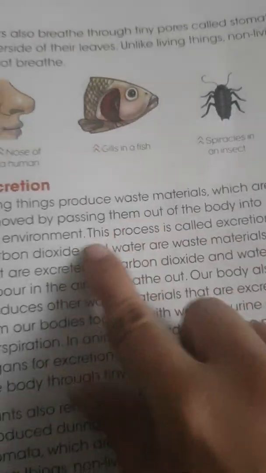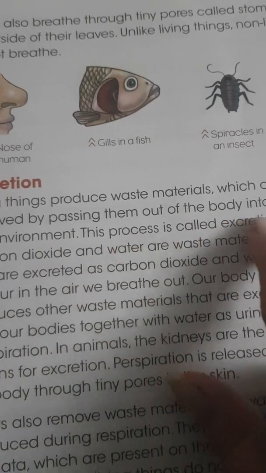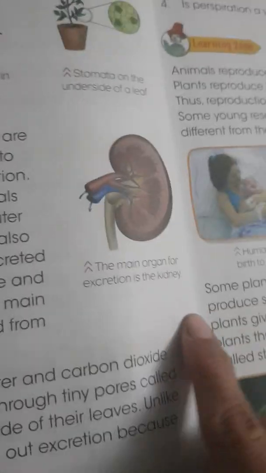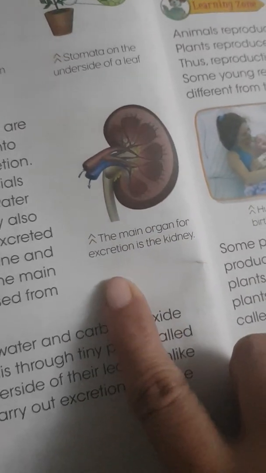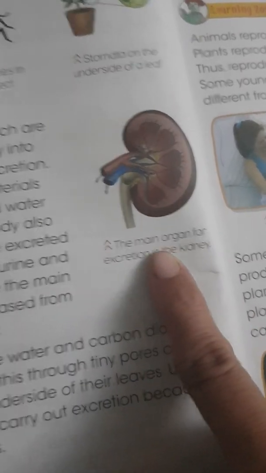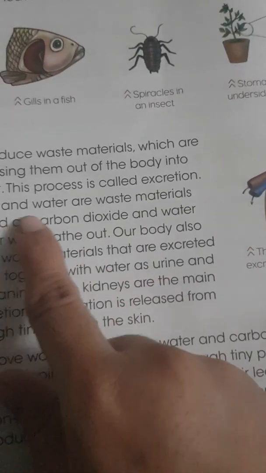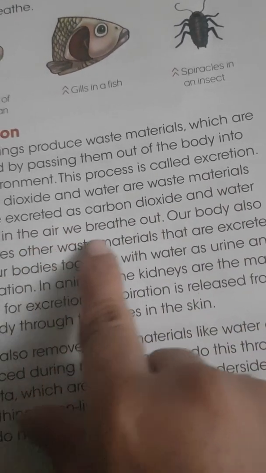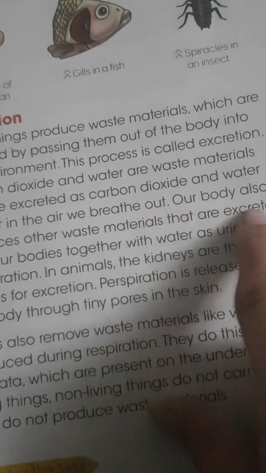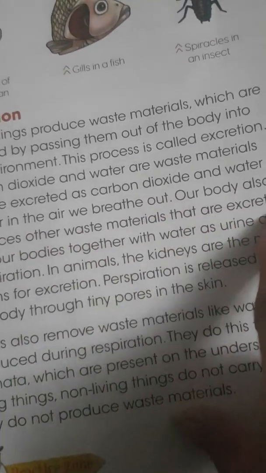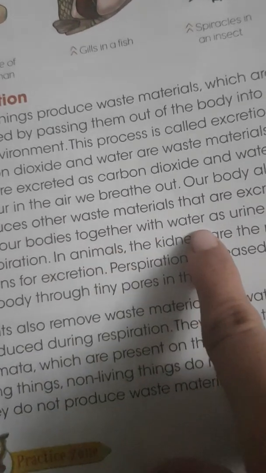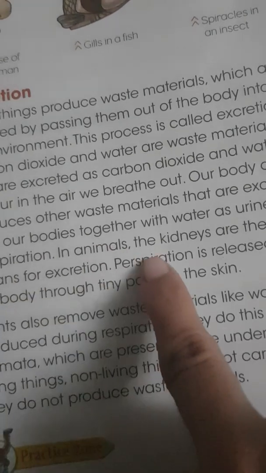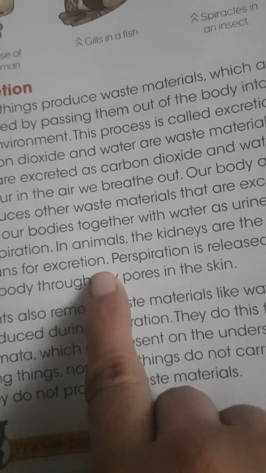Excretion. Living things produce waste material which is removed by passing it out of the body into the environment. This process is called excretion. Just see this picture. This is a kidney, the main organ of excretion. Carbon dioxide and water are waste materials that are excreted as carbon dioxide and water vapors in the air we breathe out. Our body also produces other waste material that is excreted together with water as urine and perspiration. In animals, the kidneys are the main organs for excretion.